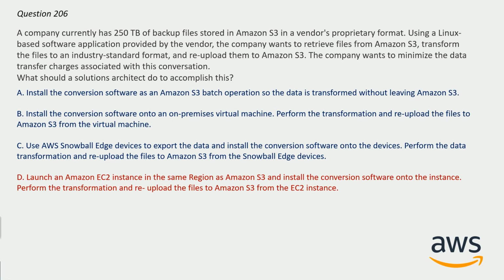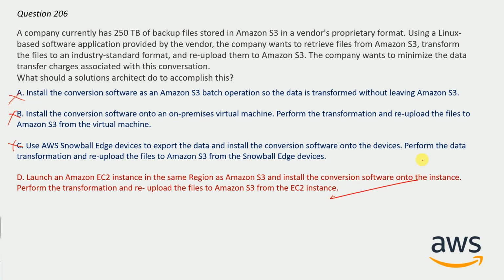Because data is already in S3 and Snowball is to transfer the data from the data center to AWS. Hence B and C are wrong. And also Lambda doesn't let you install the custom software. So only option D is correct here.